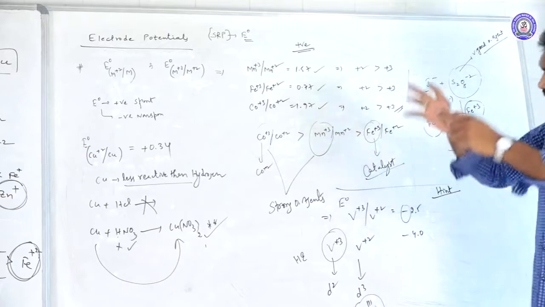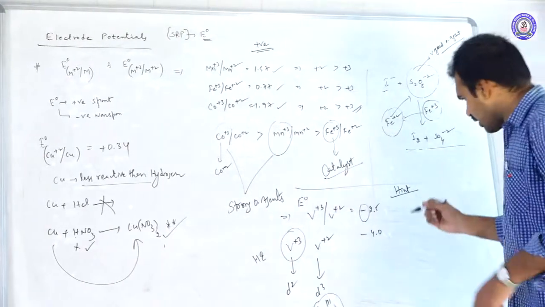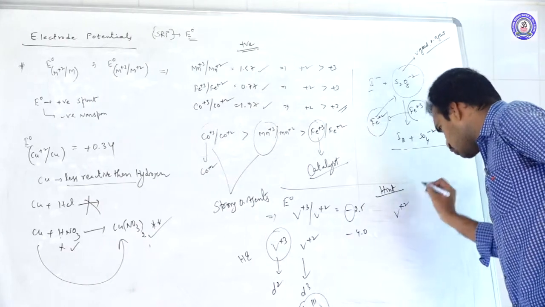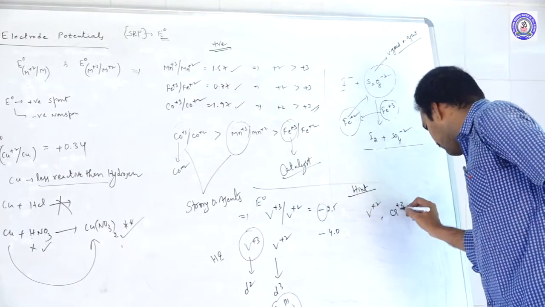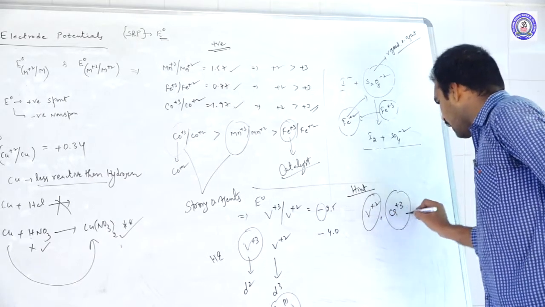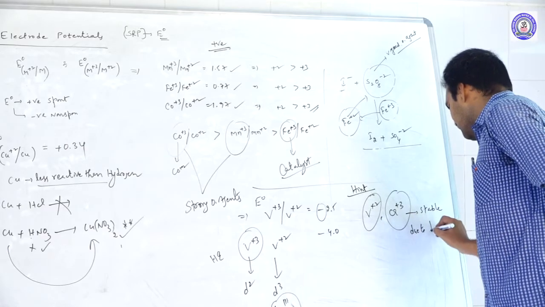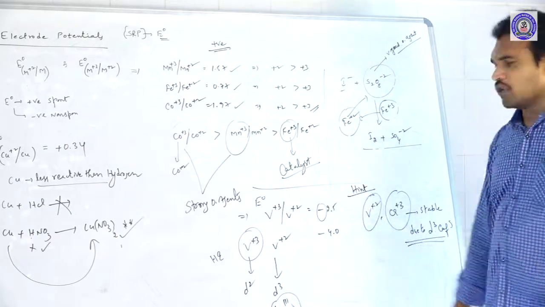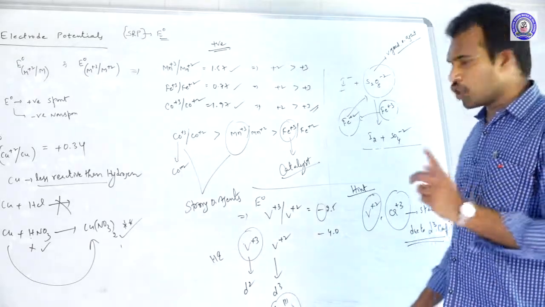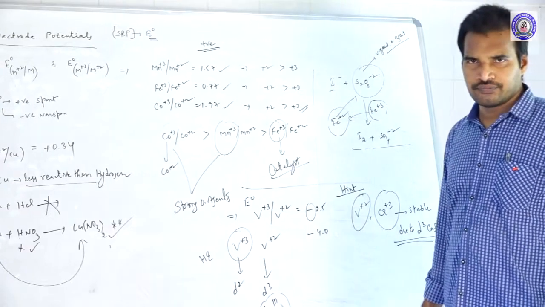See, out of all 3d series elements, only 2 ions. What are those? Vanadium +2 and chromium +3. These 2 ions are stable due to d3 configuration.